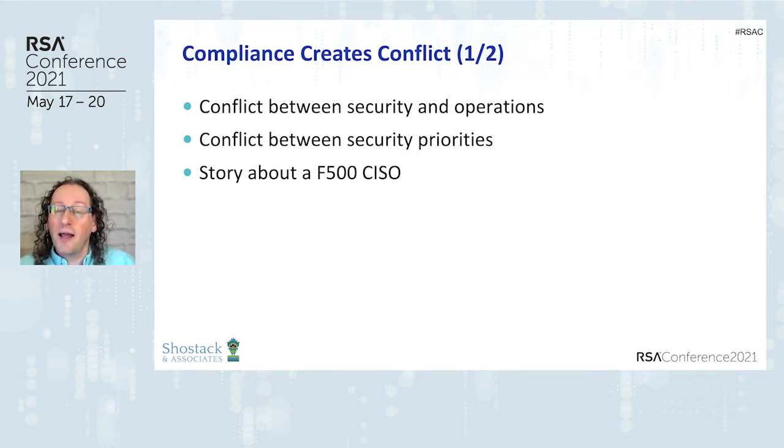But this is the reality in which a lot of us find ourselves, that these demands push priorities onto us that might not be the priorities that we think are the most important. But it's compliance first, right? It's table stakes.